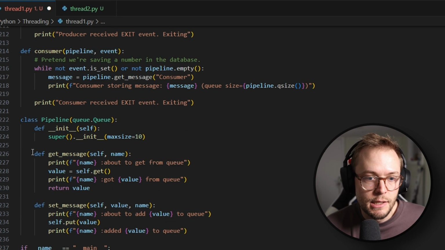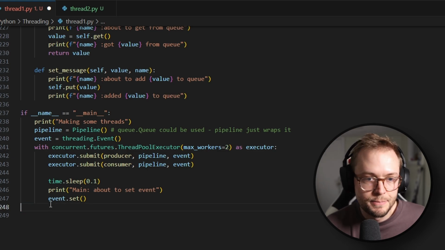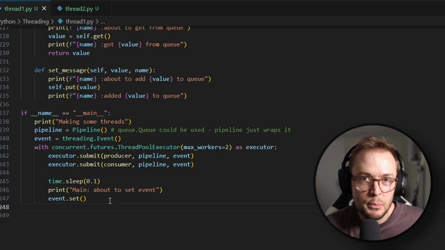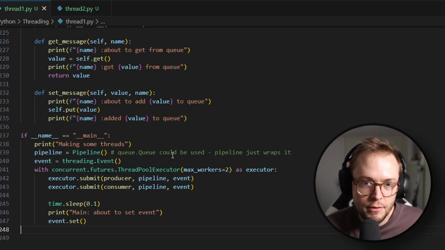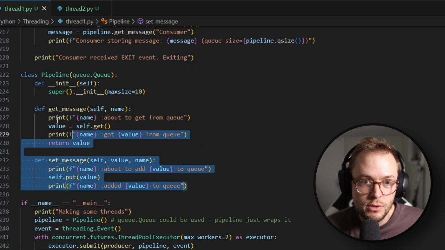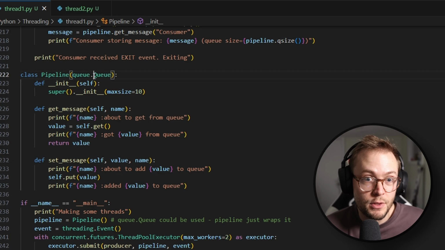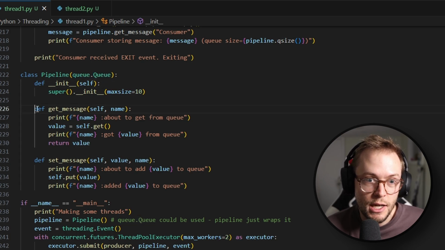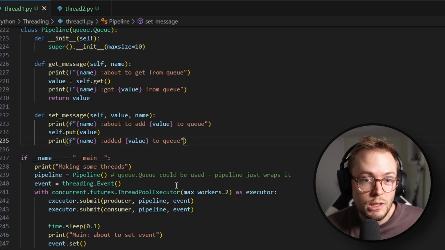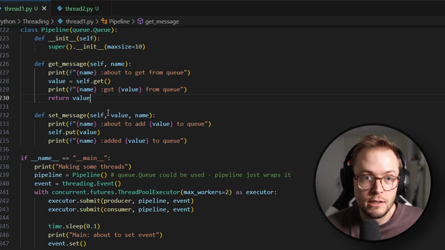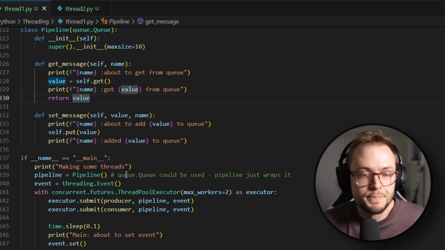So in this case, let's go over all of our code. Now, I know this is going to look like a lot, but the reason that a lot of this is actually here is because we have this pipeline, which is basically just using a queue. So it's implementing a queue. It's extending a queue rather, which means it's just kind of wrapping some of the stuff that a queue can do. You could just make this queue, but we're not going to get any of these get or sets. So that's the only reason that it's there.